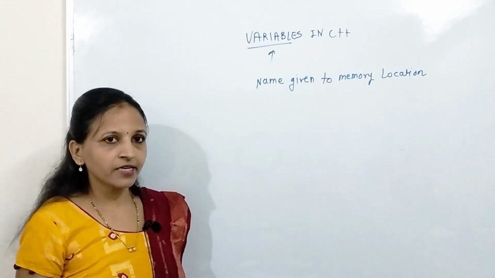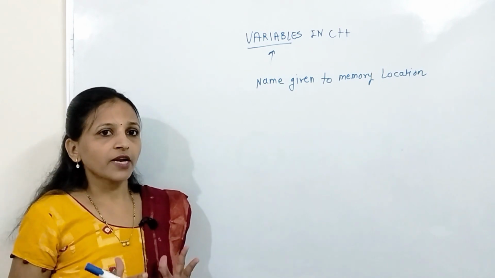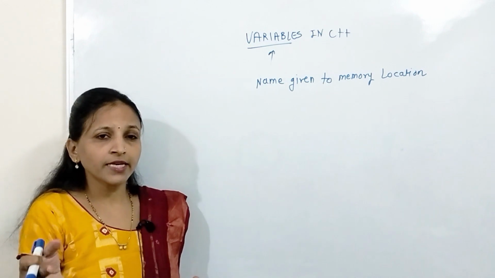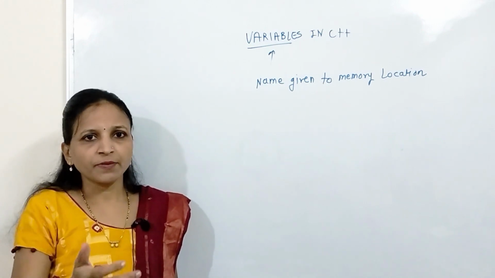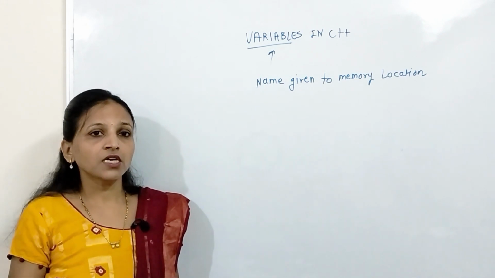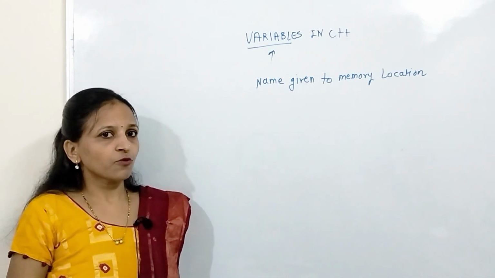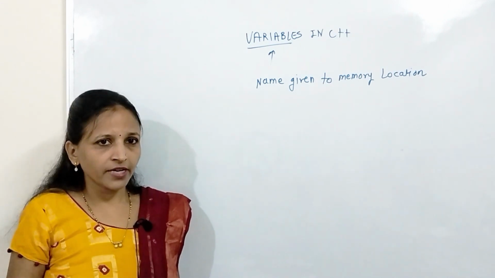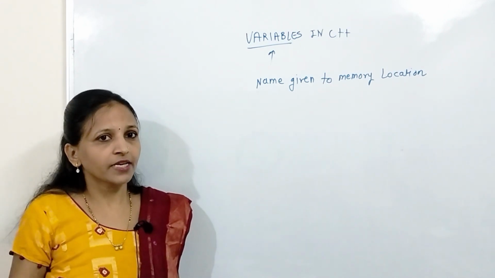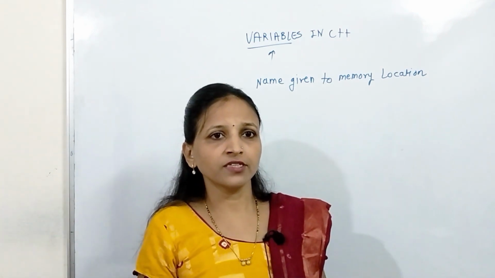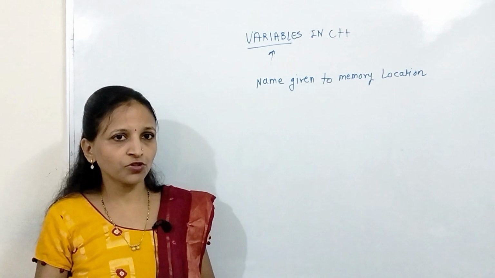Okay, for example, let us say we want to write a program to calculate the area of a circle. Inside that, we have to accept the radius from the user, then calculate the area and display it. Whenever we accept the radius from the user, that should be stored somewhere so that we can use it while calculating the area. And the calculated area should again be stored so that we can display it to the user.